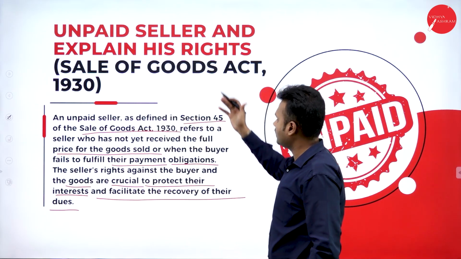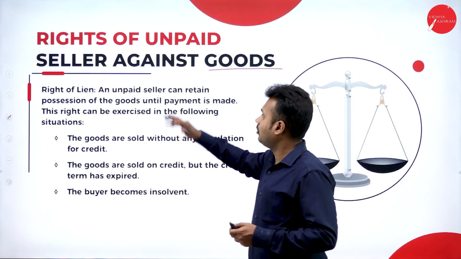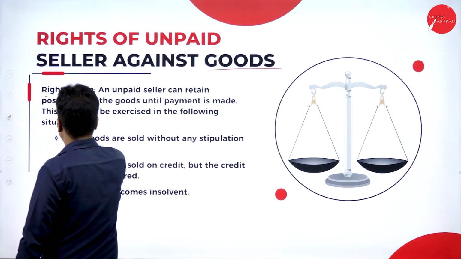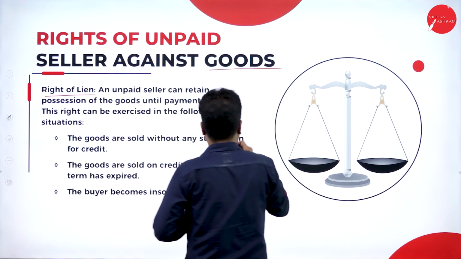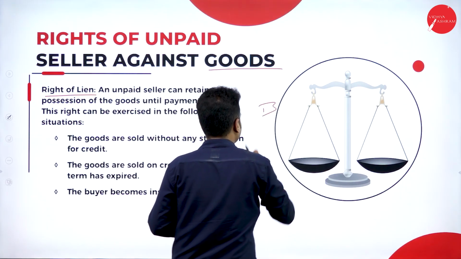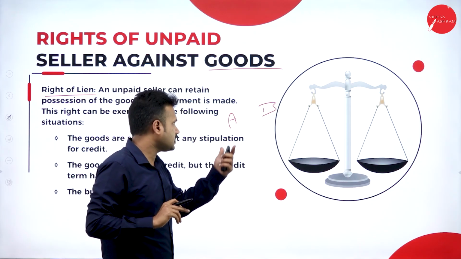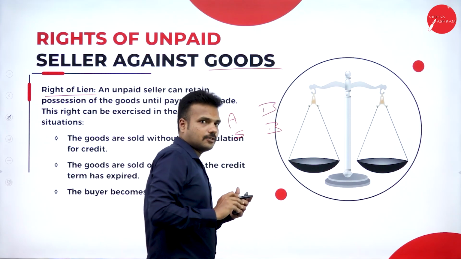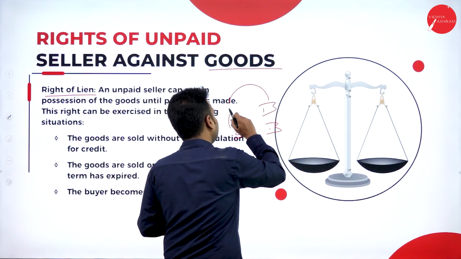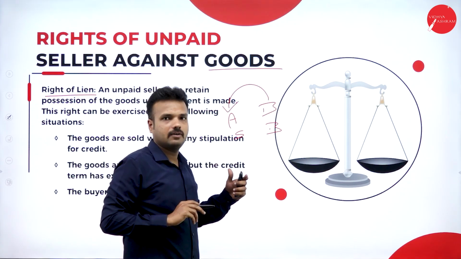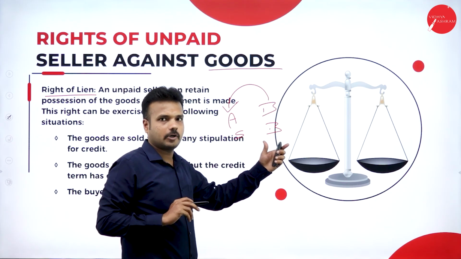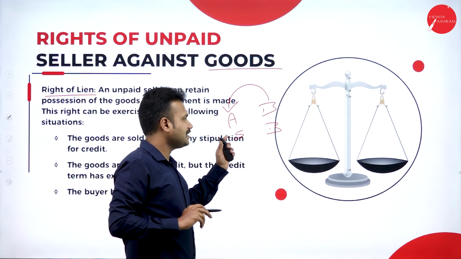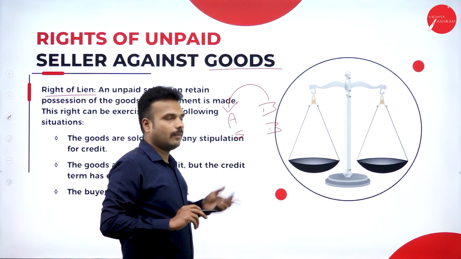According to the Sale of Goods Act 1930, right of seller against goods. Right number one, right of lien. For example, Mr. A and Mr. B. Right of lien means Mr. A is a seller, Mr. B is a buyer. So what happened? Mr. B had given an advance to purchase a product, but he had not paid the complete amount. Until and unless B pays the complete amount, Mr.